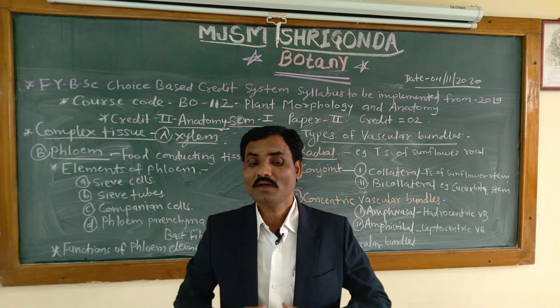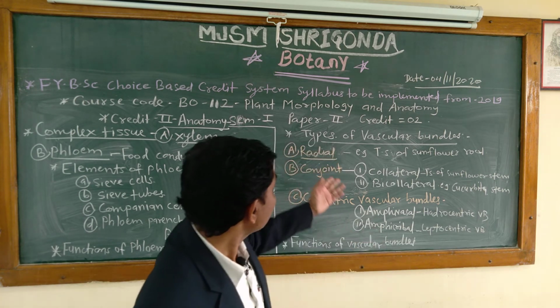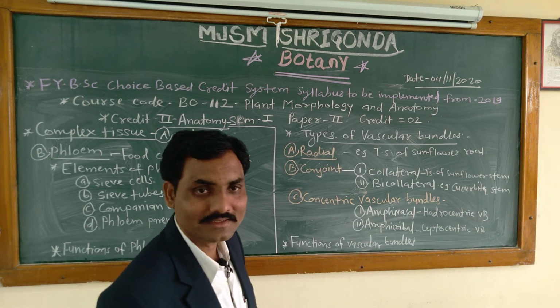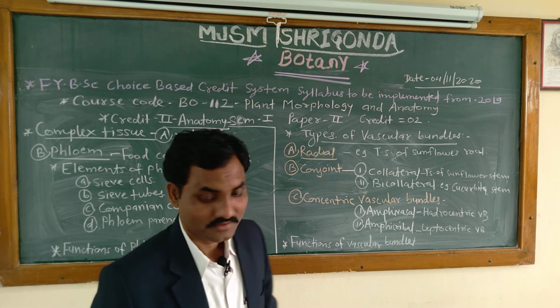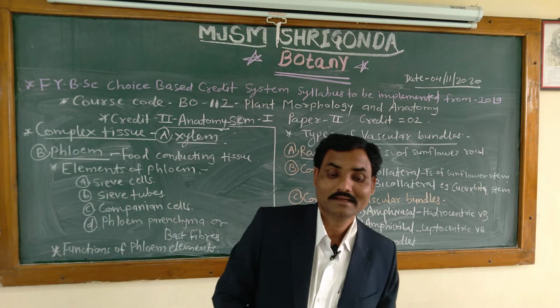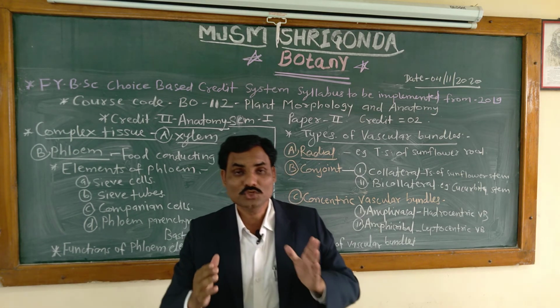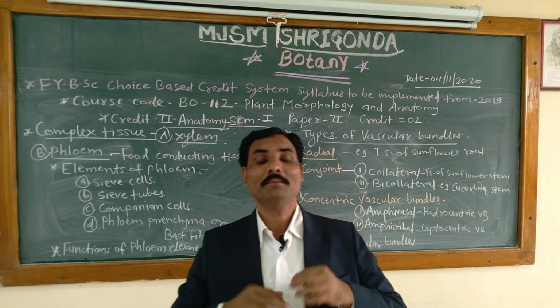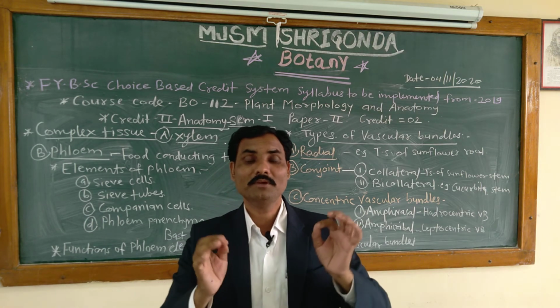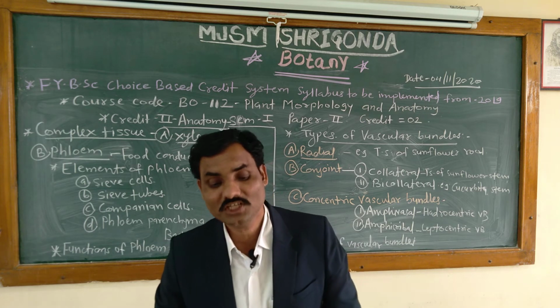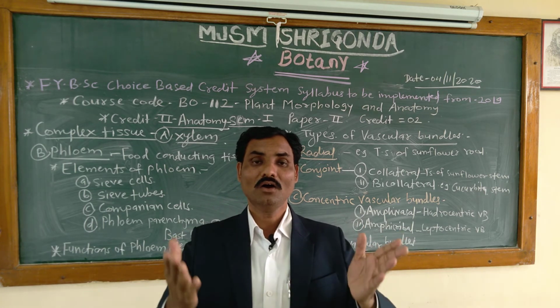Then types of vascular bundle. We know that there are different types of vascular bundles found in plant life. First, a vascular bundle is a strand of tissues containing primary xylem and primary phloem, and sometimes enclosed by a bundle sheath of parenchyma or fibers.